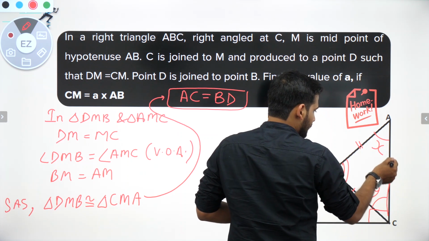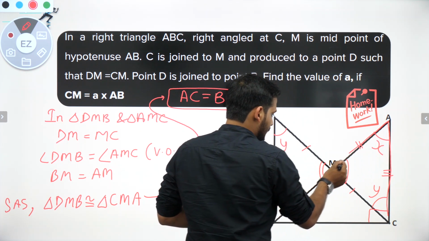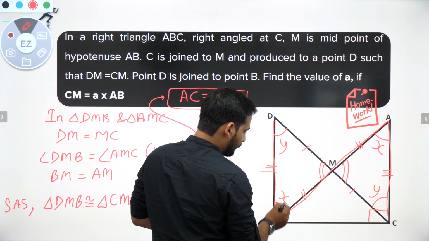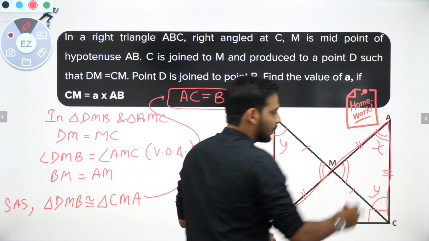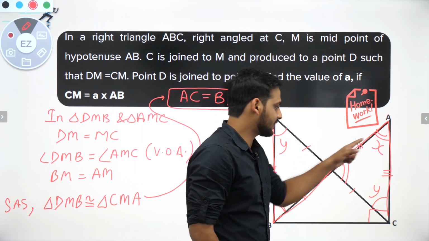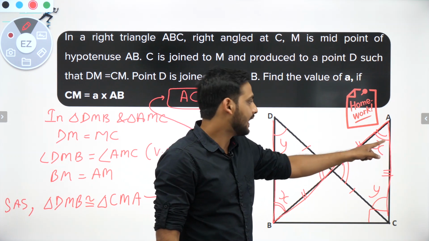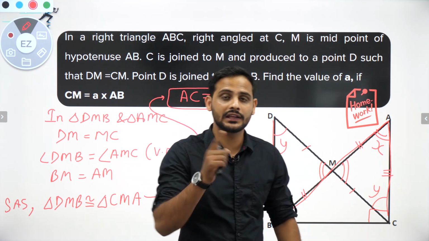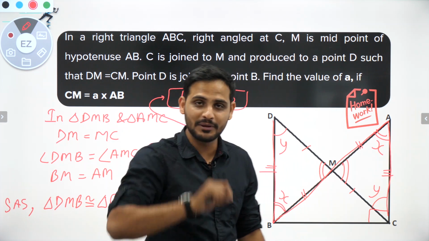So tell me one thing, bachcho, if it is a transversal line, and you know the interior angles formed are equal, so I can say by the converse theorem, if two lines are intersected by a transversal line and the pair of interior alternate angles formed are equal, then the lines will be parallel.